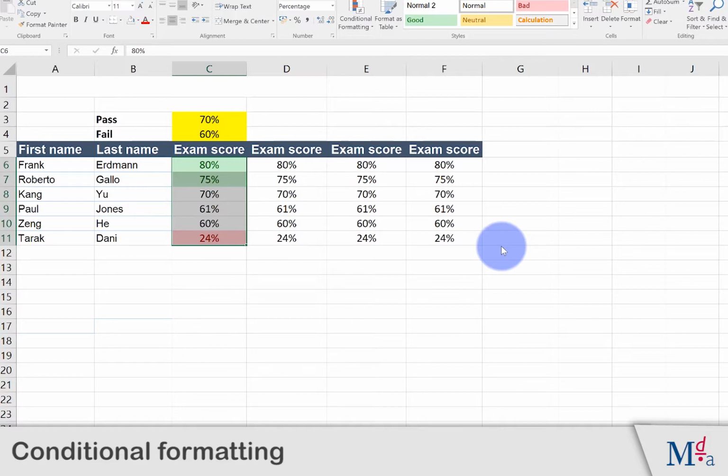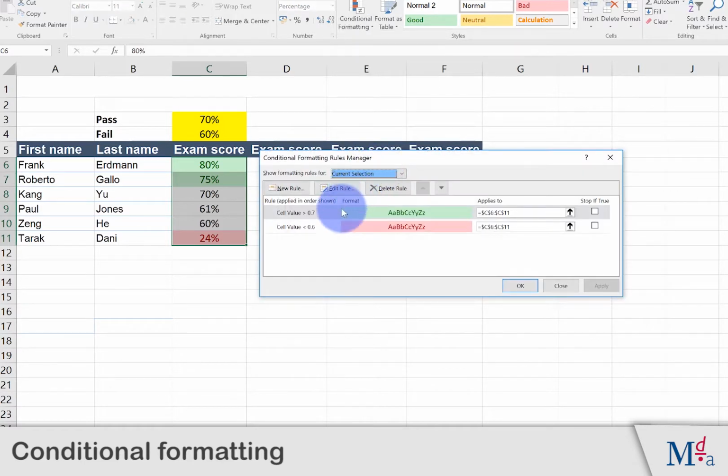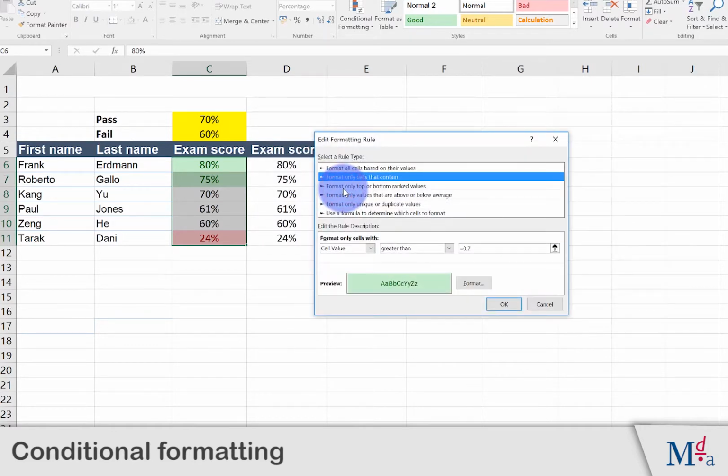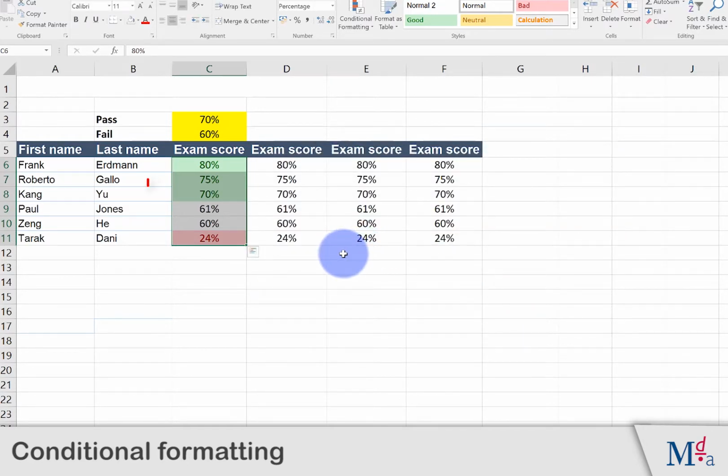We need to edit the conditional formatting slightly. Go back to conditional formatting. Now go to Manage Rules. And choose the top rule and edit that rule. We need to change greater than to greater than or equal to and click OK. Now Kang has also been highlighted as passing the exam.